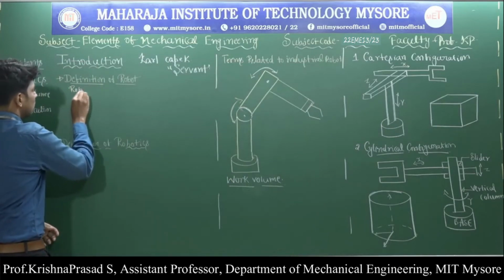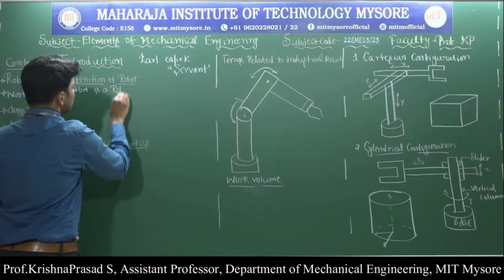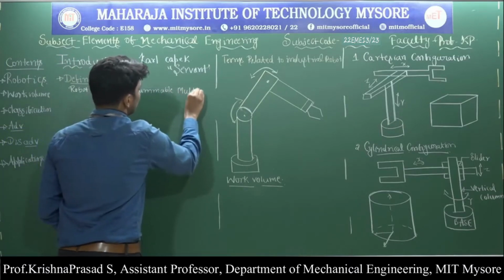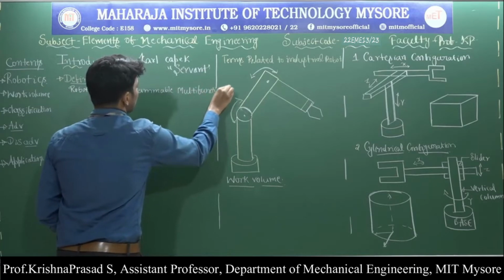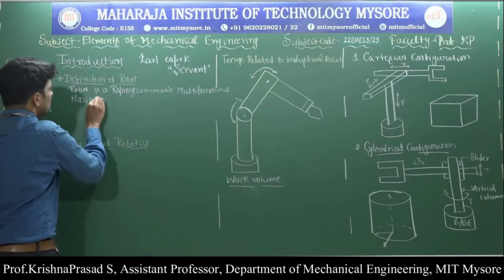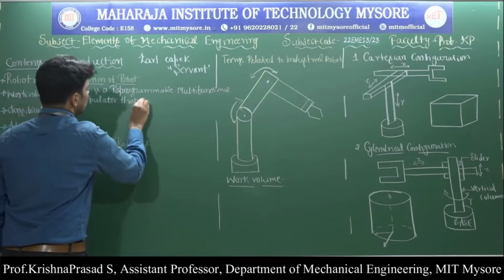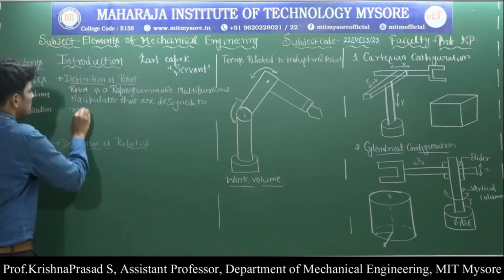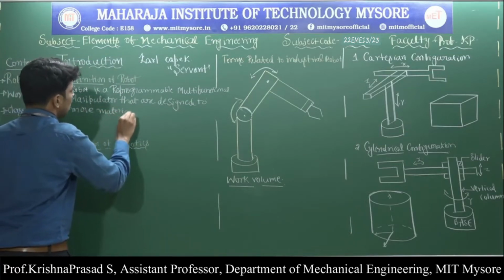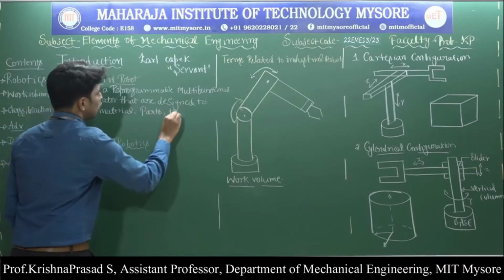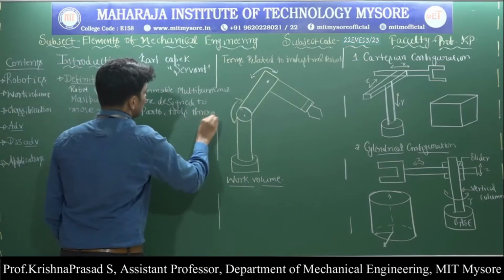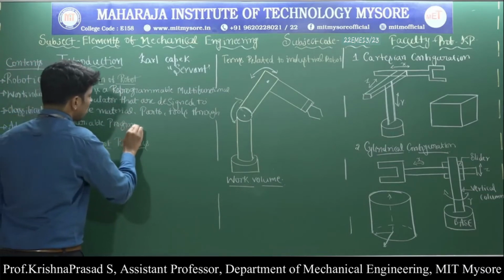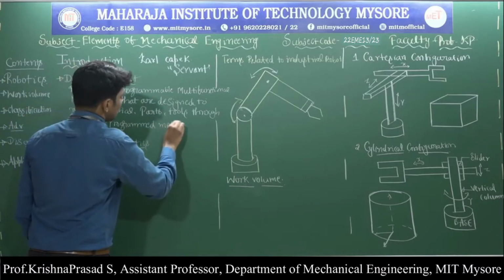Robot is a reprogrammable multifunctional manipulator that is designed to move material, parts, tools through variable programmed motion. So this is the definition of robot.